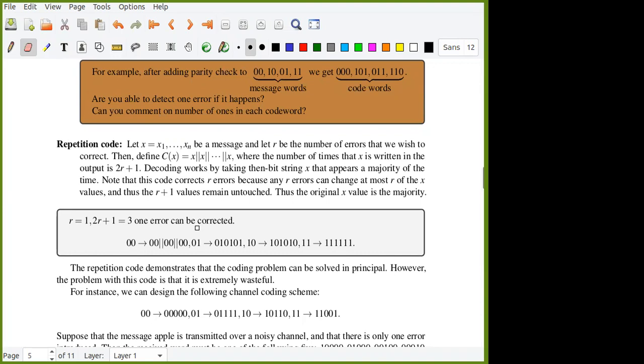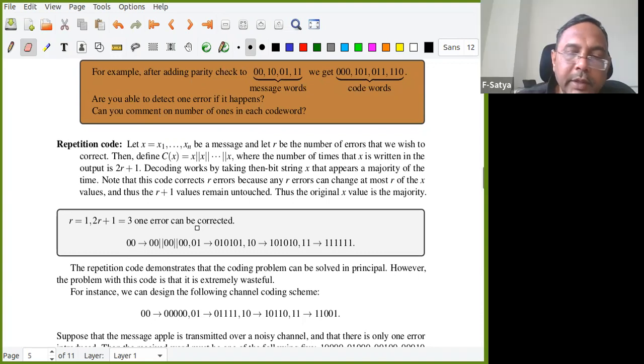I am sending this 101010 and it is going via the channel and it is received. If one digit is changed, then it is possible to detect and correct. Is it okay or not okay? Okay, anyhow, we'll come back maybe.